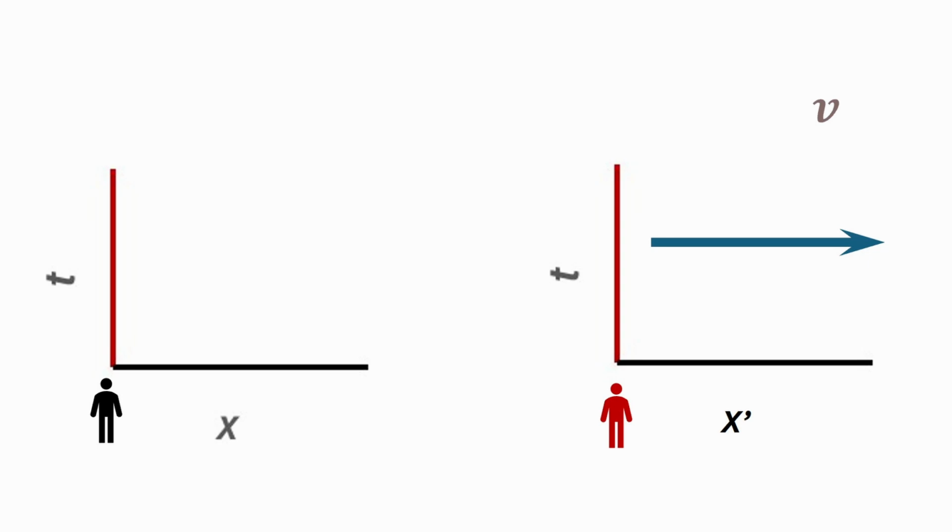Imagine an observer that uses an inertial proper frame of reference based on coordinates x and t. The observer remains at rest at the origin of the x-axis. Imagine a second observer that uses another inertial proper frame of reference based on coordinates x' and t. This second observer is always at the origin of his frame of reference, but his frame of reference is moving with relative velocity v with respect to the first observer frame of reference. Assume that at time 0, the origins of both frames of reference are the same.